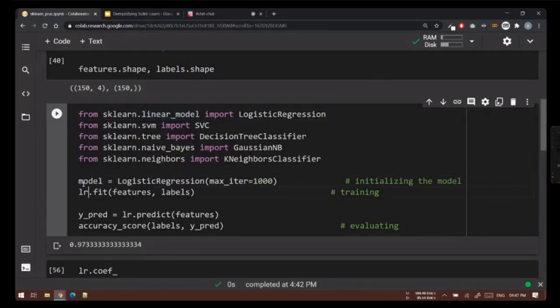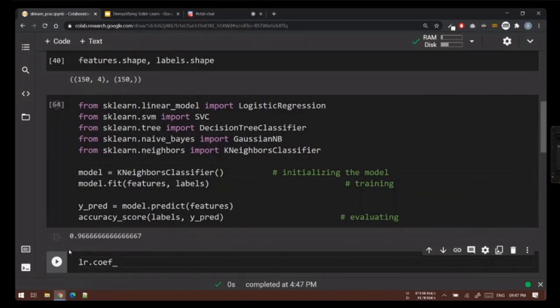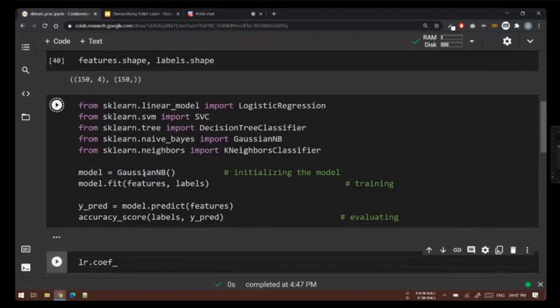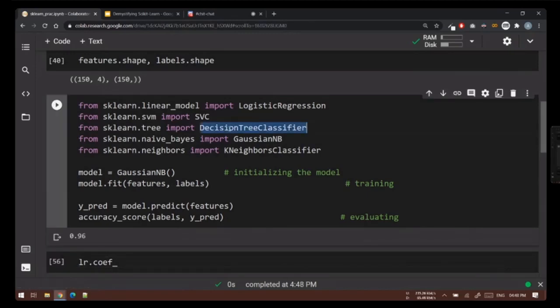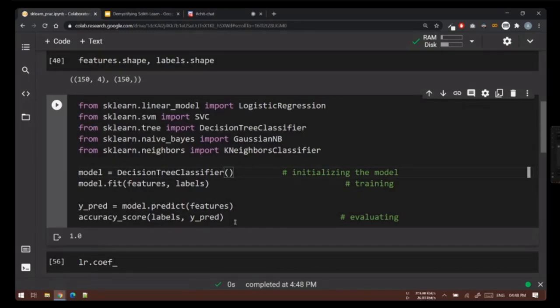Now I'll make some changes. Instead of this, I'll say model. Instead of this, I'll say model. And here as well, I'll say model. All I have to do is change this part. And I'll get an accuracy. I can change this and I'll get an accuracy. Okay. You will realize that we don't have to change any piece of code.